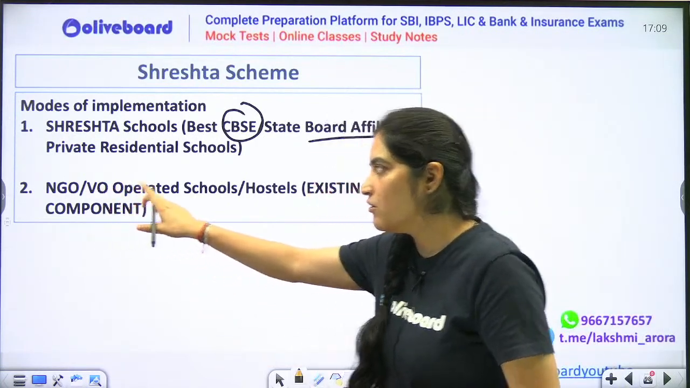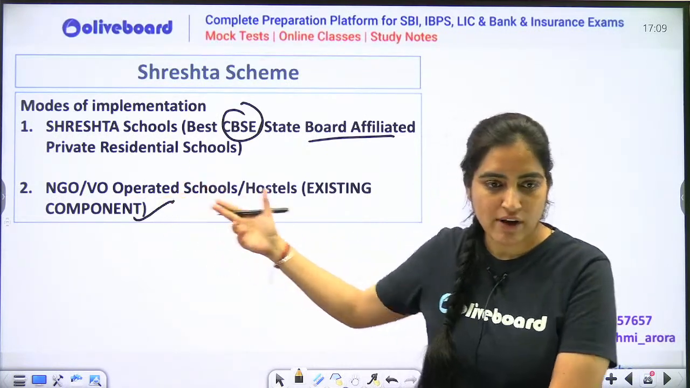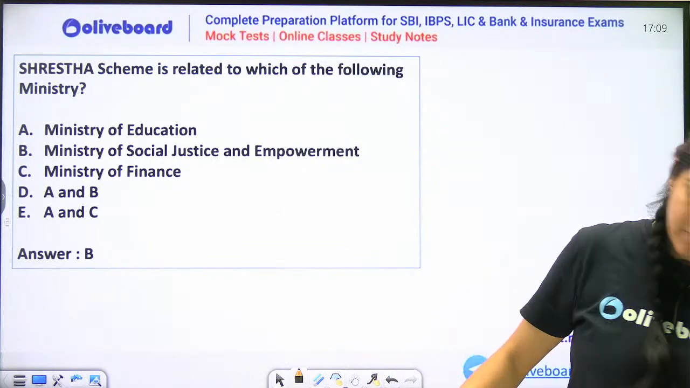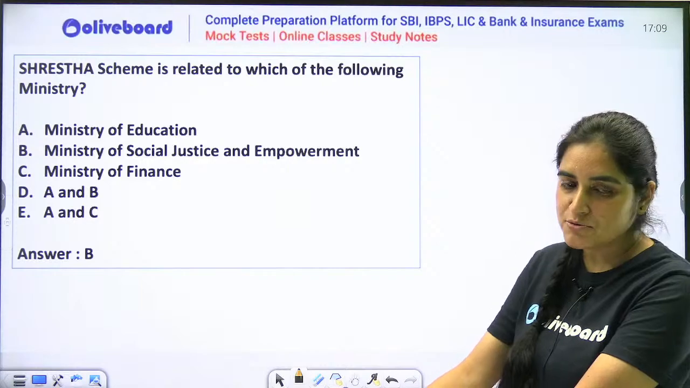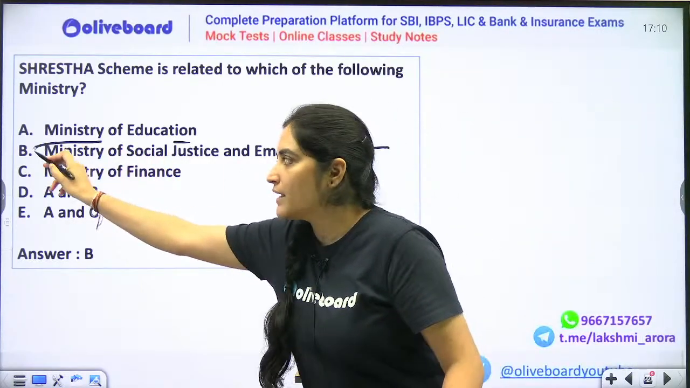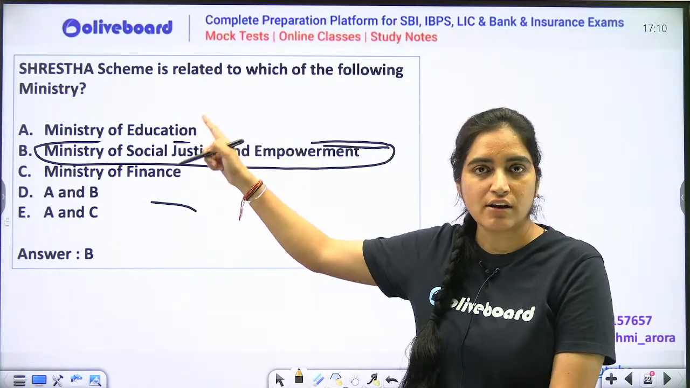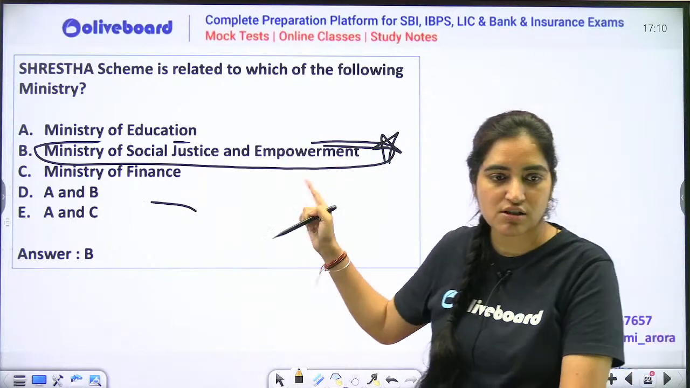So this can also be implemented via NGOs. NGOs can also open schools under the Shrestha scheme. So the correct option is option number B. Although the question is about schools, it is related to residential schools in targeted areas, but which is the ministry? The nodal ministry is the Ministry of Social Justice and Empowerment.